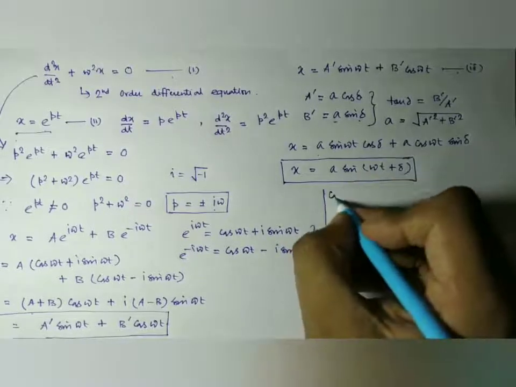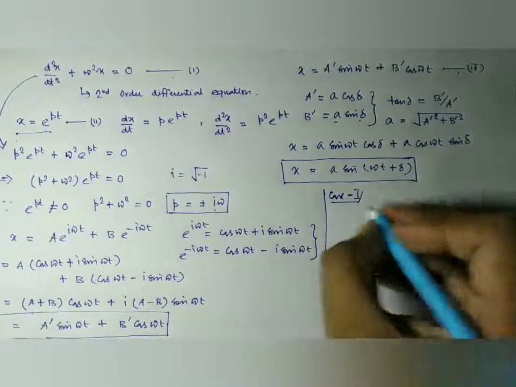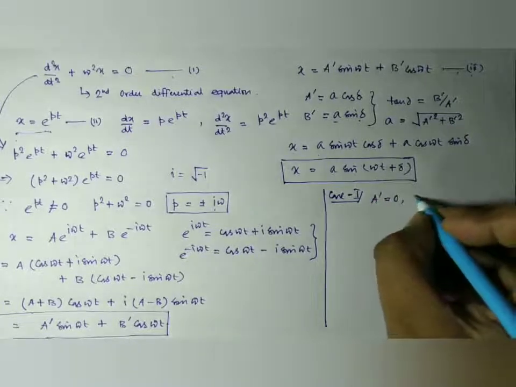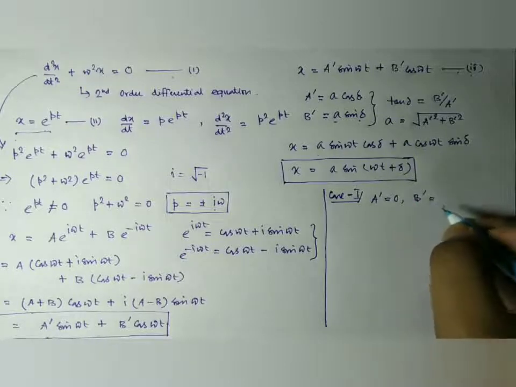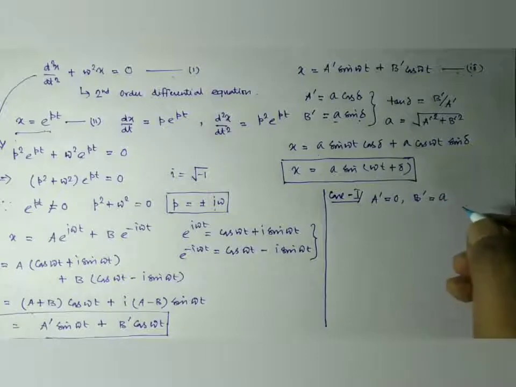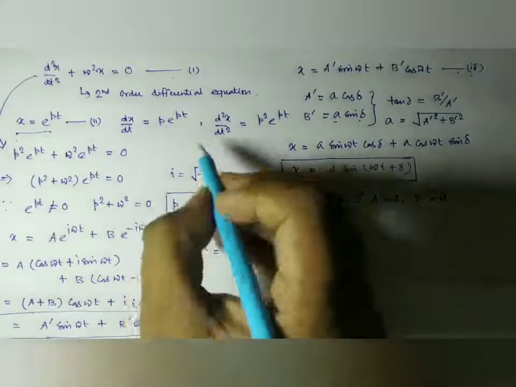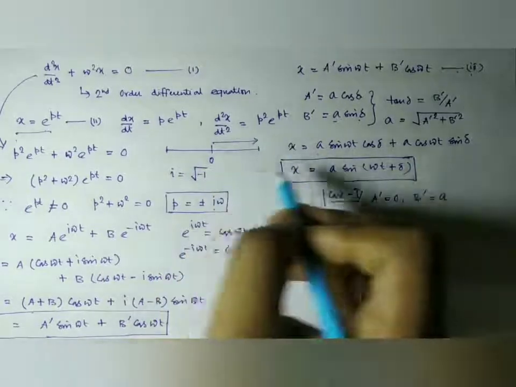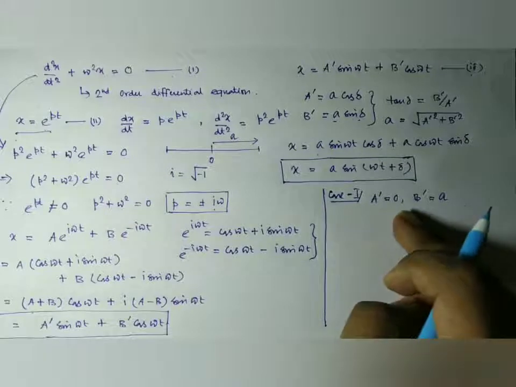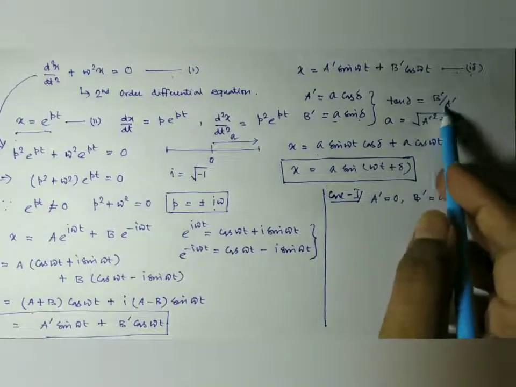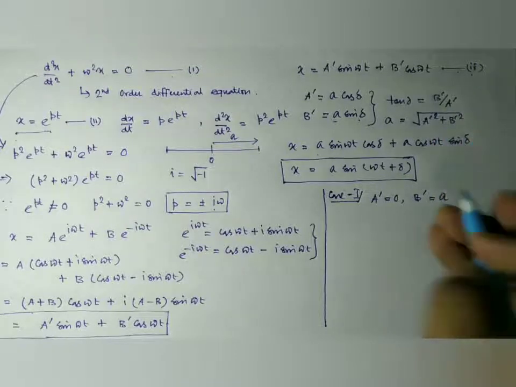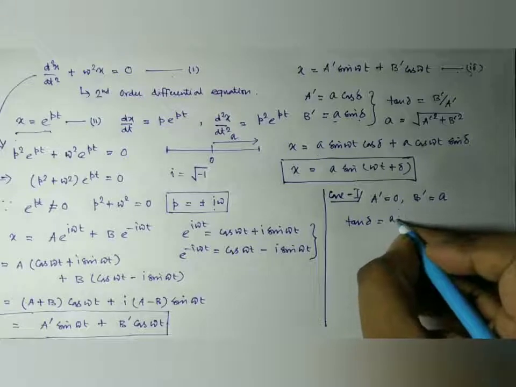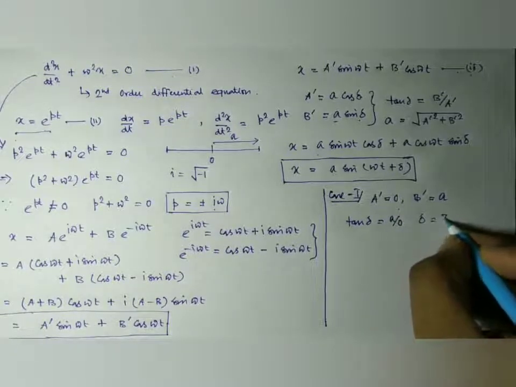Now we may have some special cases. Case 1: in equation number 3, suppose a prime equal to 0 and b prime equal to A. Suppose this is the equilibrium position, this is one of the maximums, it is A. Now a prime is 0 and b prime is A. Then from the relation here we have tan delta equal to b prime by a prime, that is A by 0, so delta comes out as pi by 2.